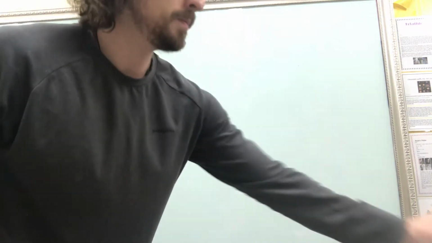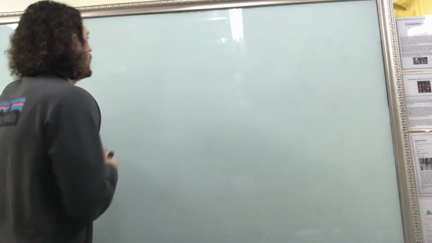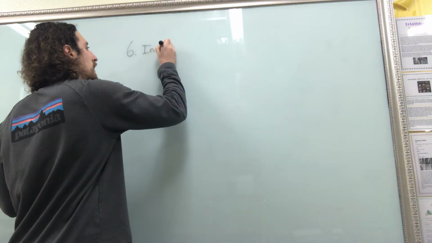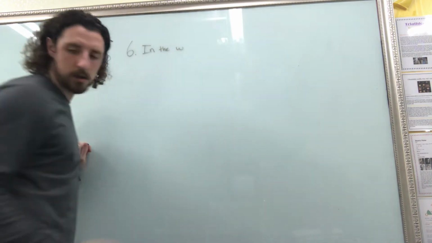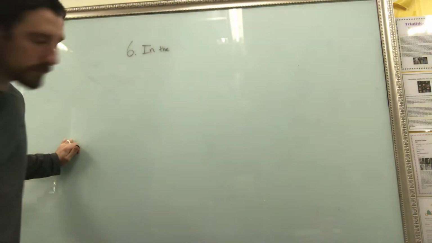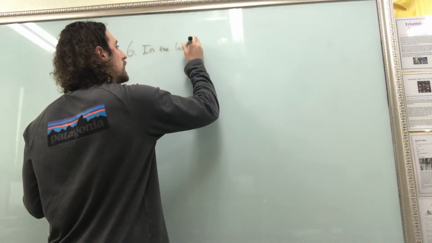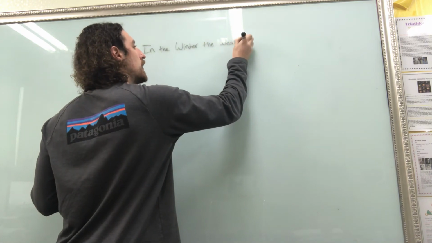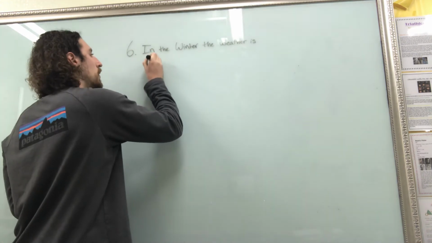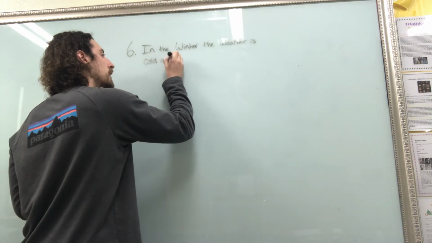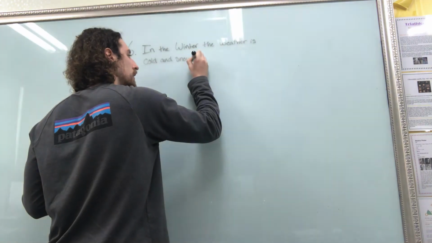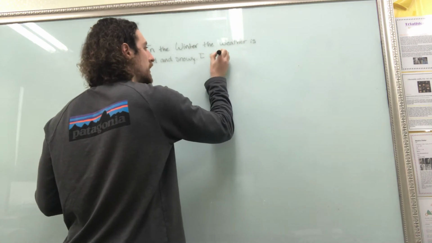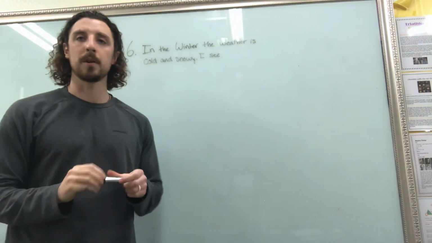Alright, so that was number 6. In the winter, the weather is cold and snowy. So the weather's cold and snowy. Let's talk about it.